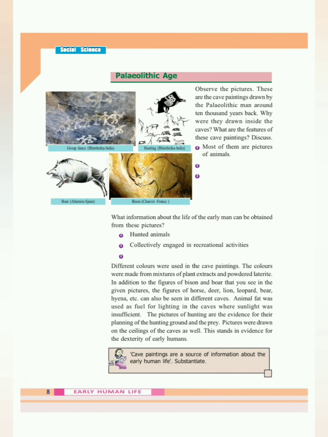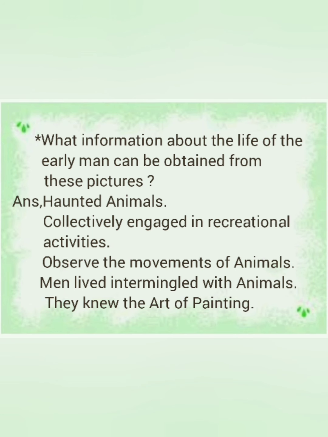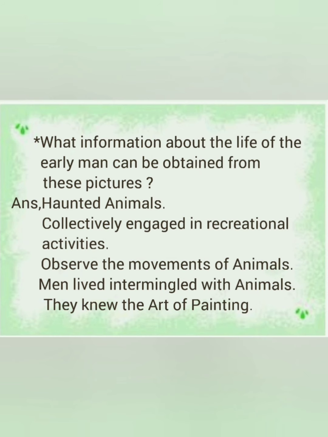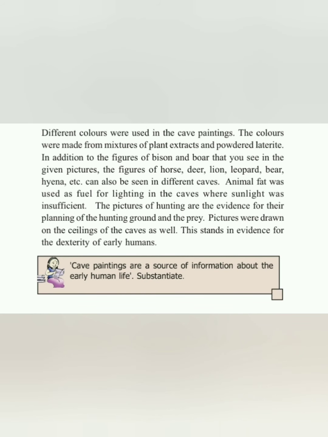Next, what information about the life of the early man can be obtained from these pictures? Answer. Hunted animals, collectively engaged in recreational activities. Observe the movements of animals. Men lived intermingled with animals. They knew the art of painting. Cave paintings are a source of information about the early human life.